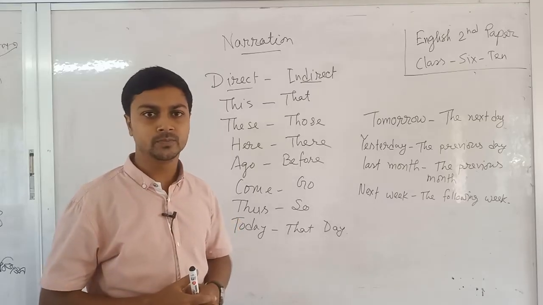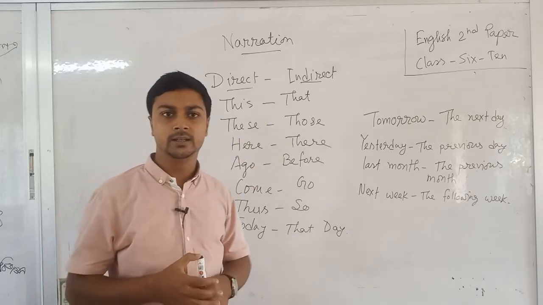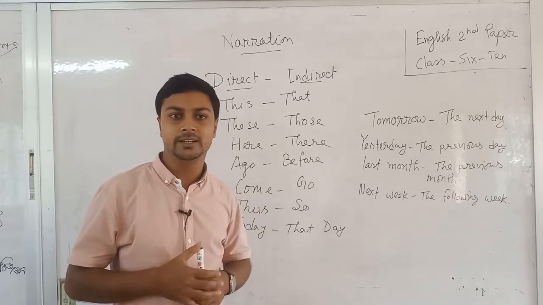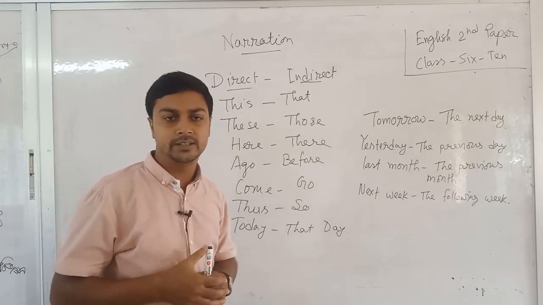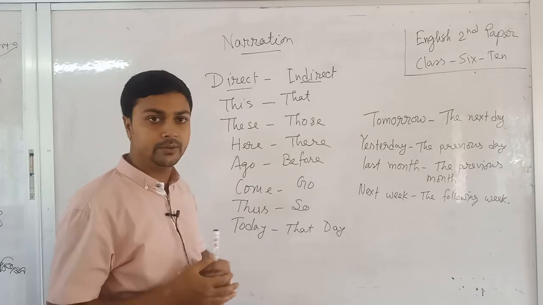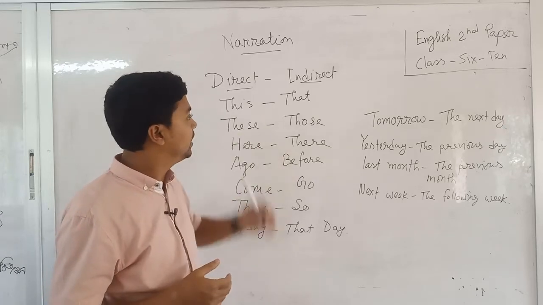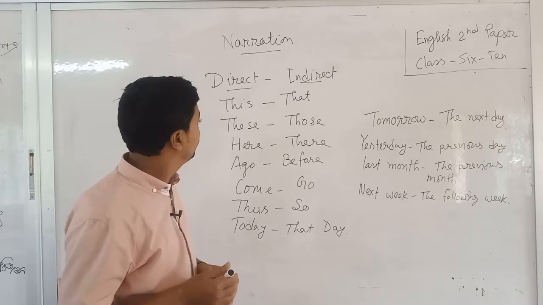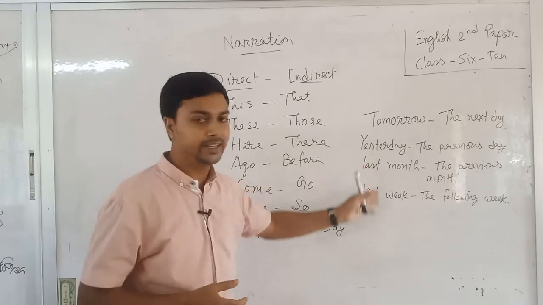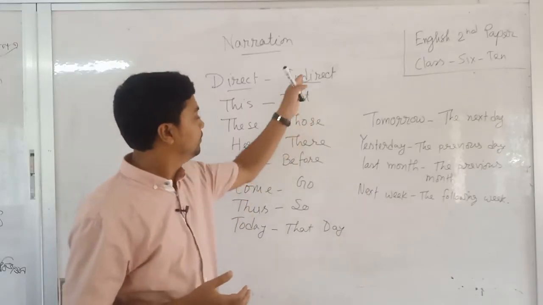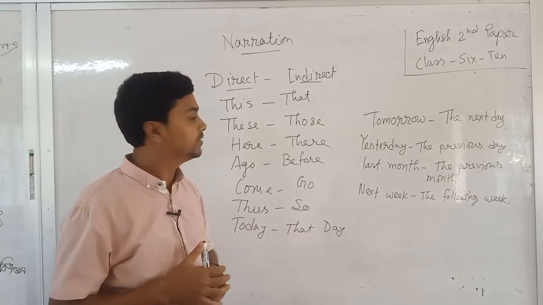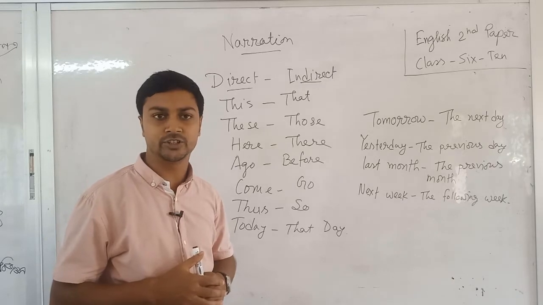Dear students, now I try to show some words. Those are signs that change when the direct sentence turns into the indirect sentence. So attention please. I already wrote some words on the whiteboard that you can see. If we find these words in the direct sentence, they change when this sentence is turned into indirect speech or narration.